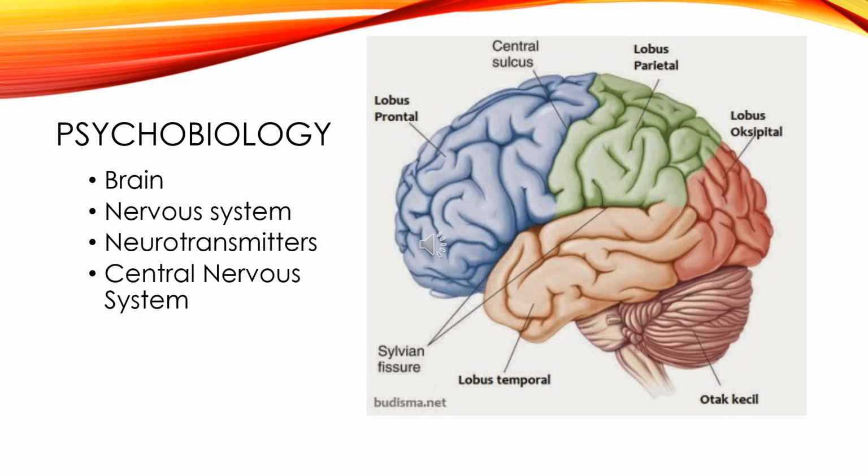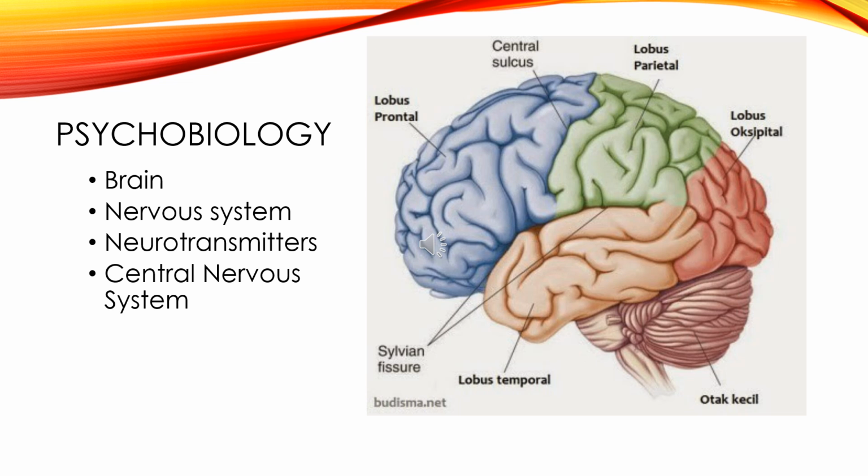Psychobiological theory is a scientific approach that explores how the brain and other biological systems influence behavior, thoughts, and emotions. It combines principles from psychology, biology, neuroscience, and physiology. Let's remember the physiology of the brain lobes. Do you still remember the four lobes of the brain? Okay, we will remember them one by one.